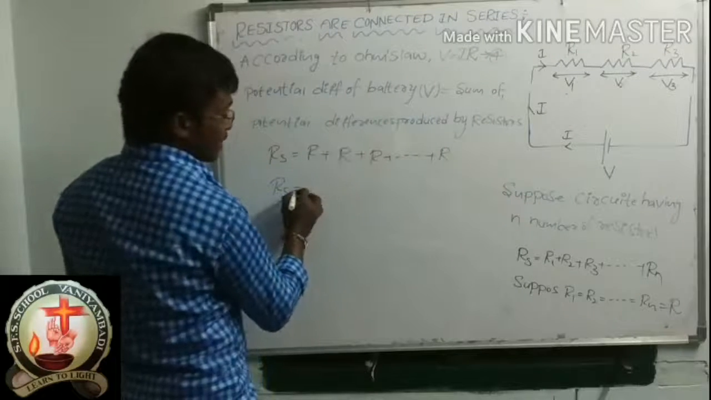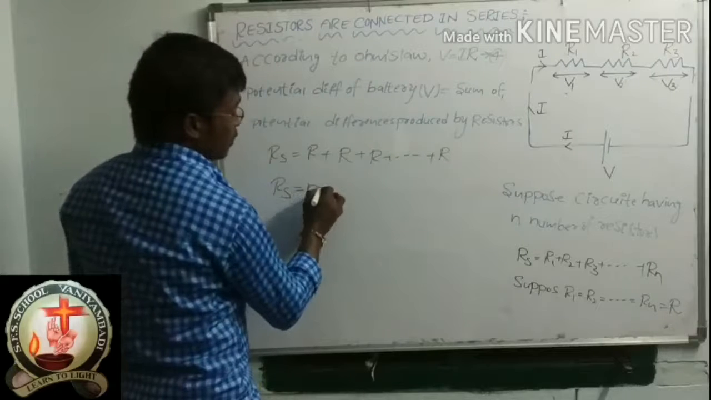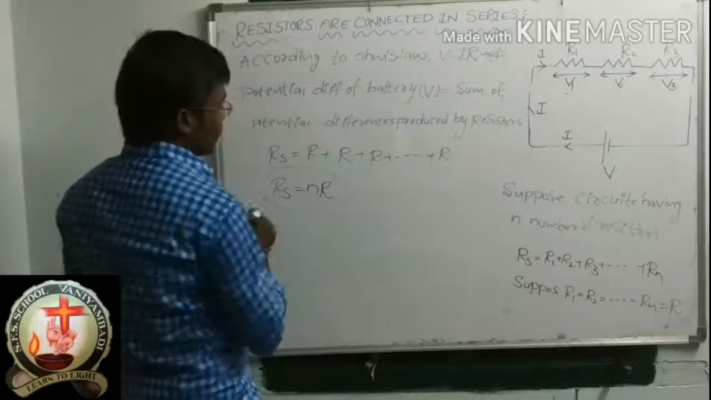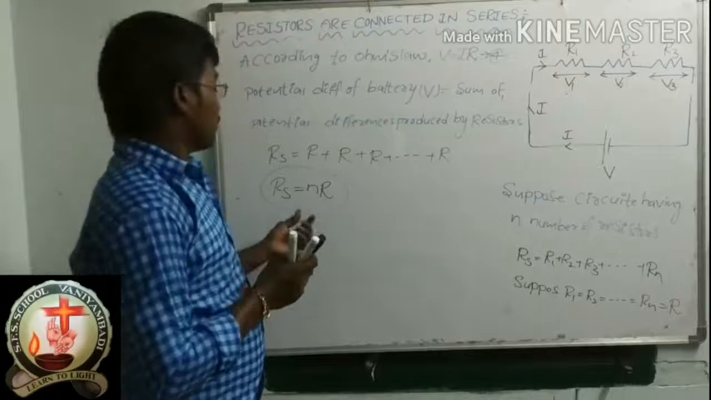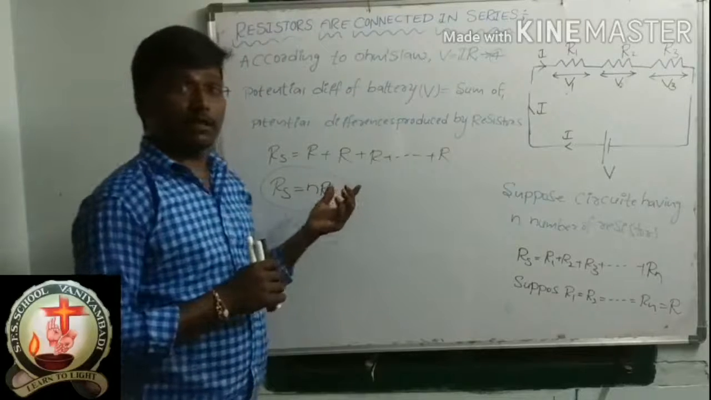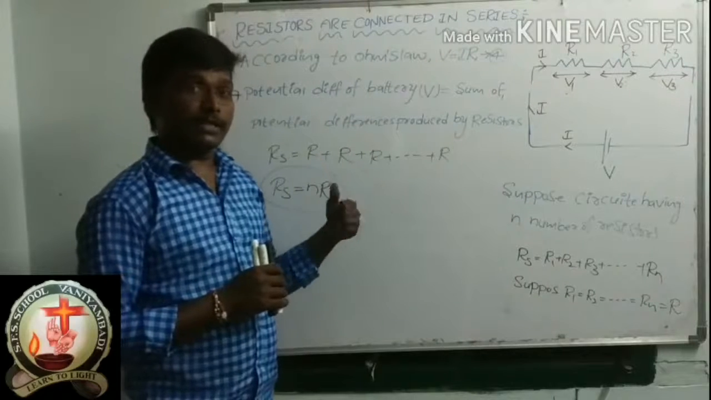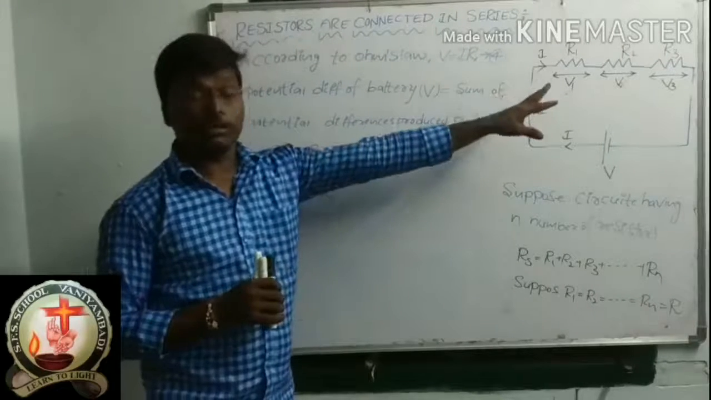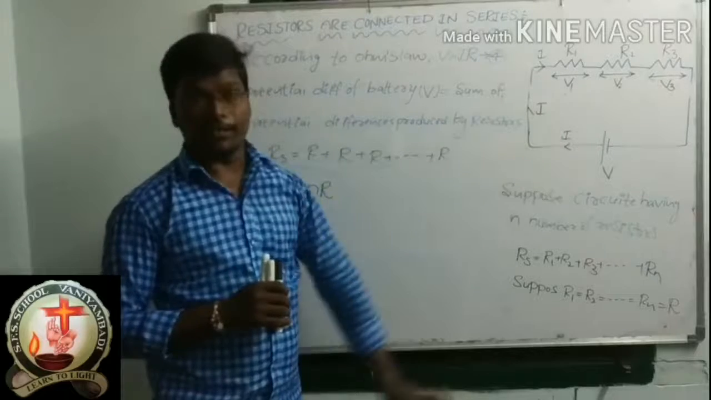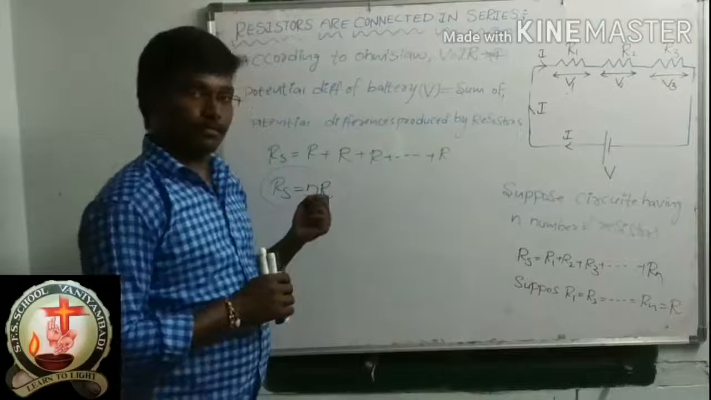N number of R's are there. So Rs is equal to NR. This is the final expression for resistors connected in series, when the circuit has n number of resistors.